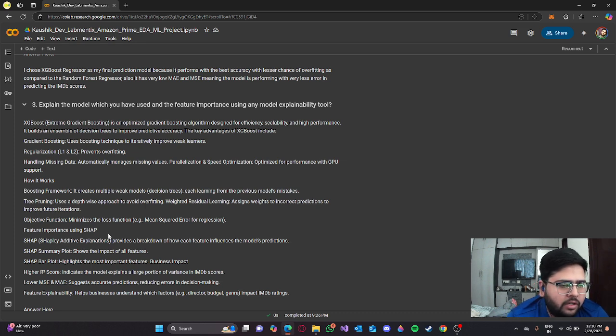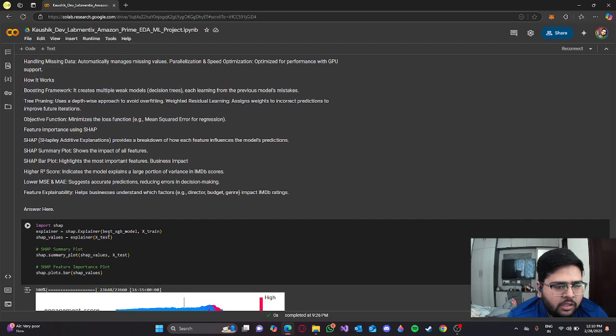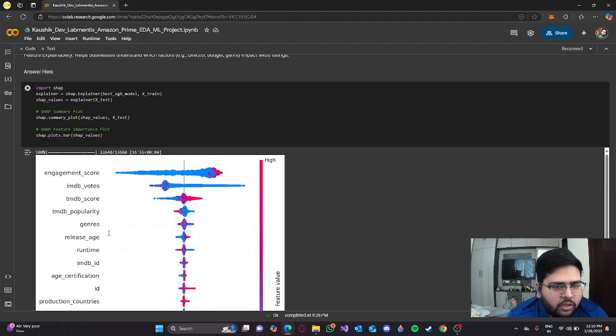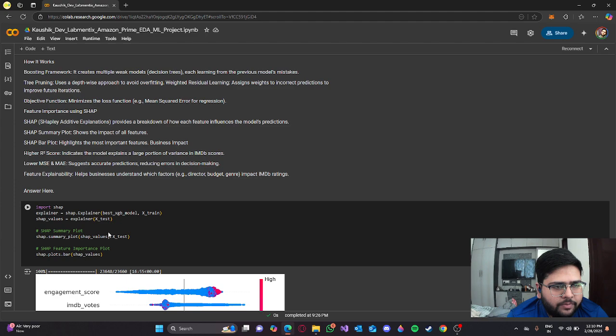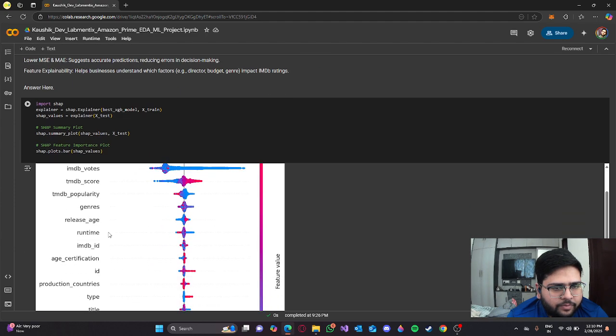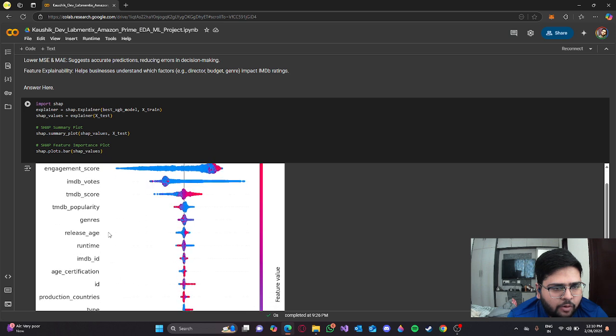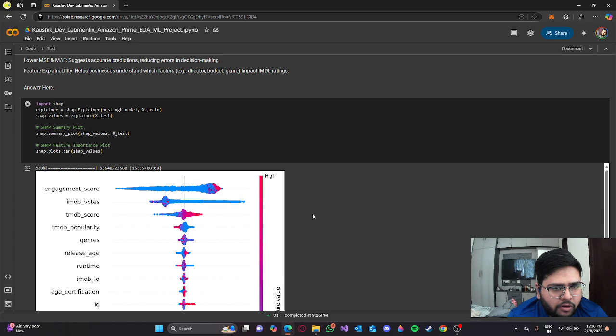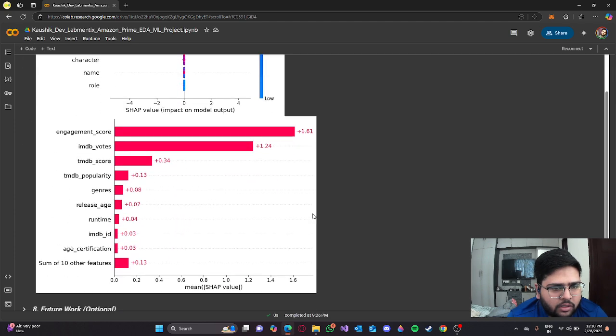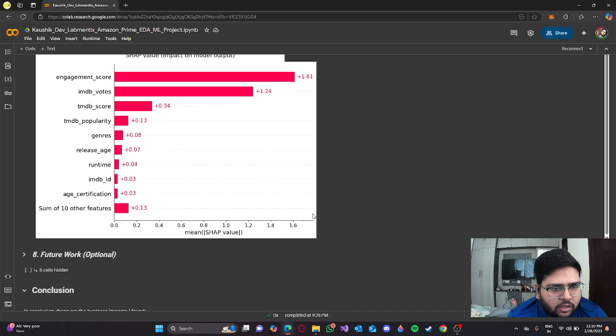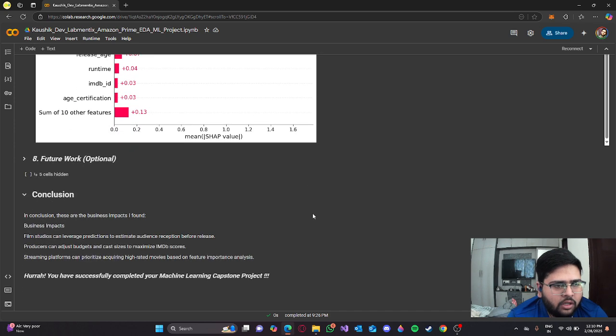Now I've done a Shapley additive explanation analysis. This shows that engagement scores, IMDb votes and TMDB score are the most important features, as you can see using this chart.